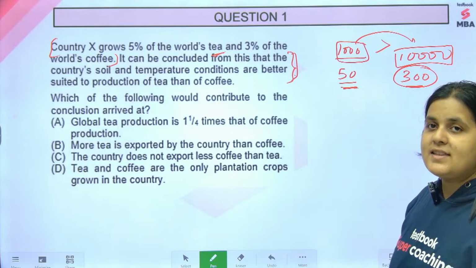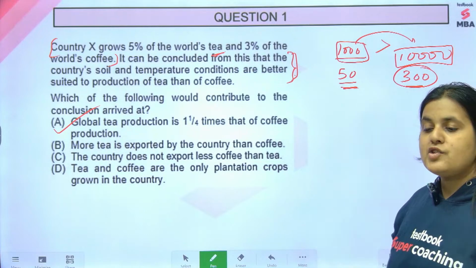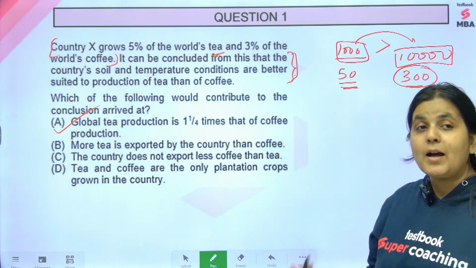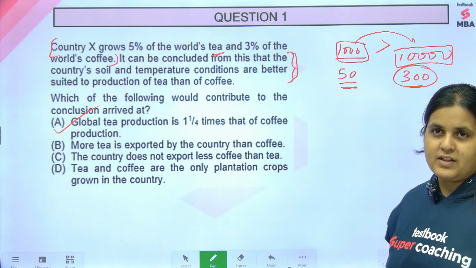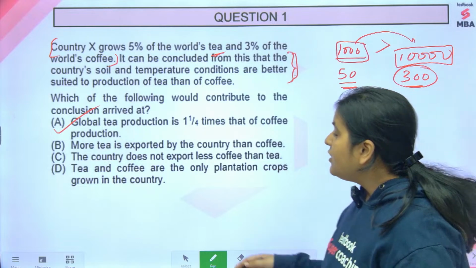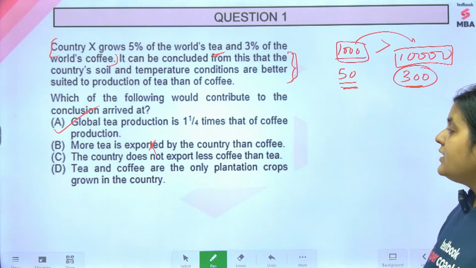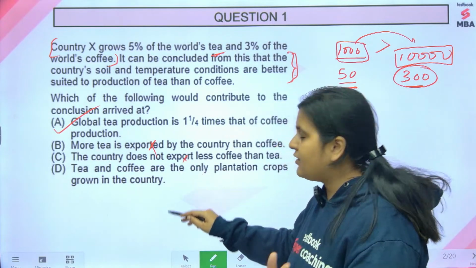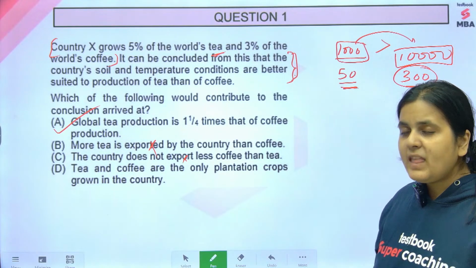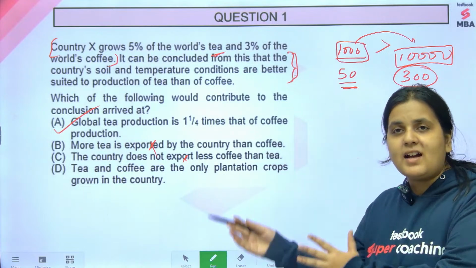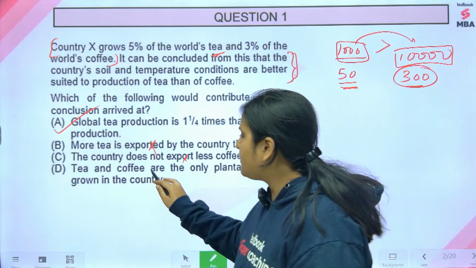And which option does that? The option which says, yes, not just by percentages, but even if you look at the actual numbers, it grows more tea than it does coffee. More tea is exported, and you can also eliminate the other options. Export is irrelevant here. The country does not export. Again, export is irrelevant here. You're talking only about the production. Tea and coffee are the only plantation crops. It's not a comparison of tea and coffee versus others. It's a comparison of tea and coffee against each other. So that's why the answer option will be A.